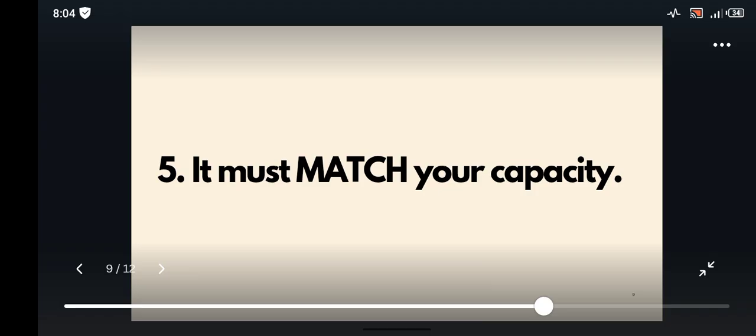So it must match your capacity. It must be something that you can do without stress. Even if you put in stress, it will be minimal stress, right? So those are the five rules that you can use in choosing your topic for it to get approved ASAP, right? Now I've shown you that.